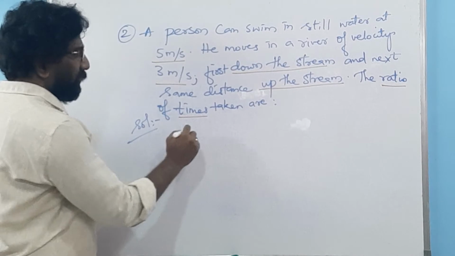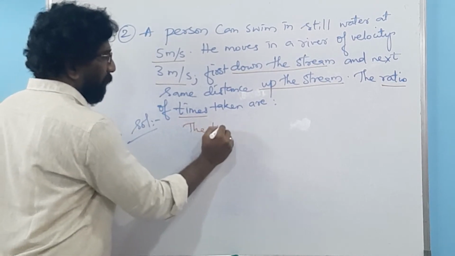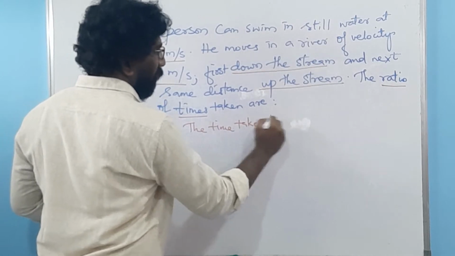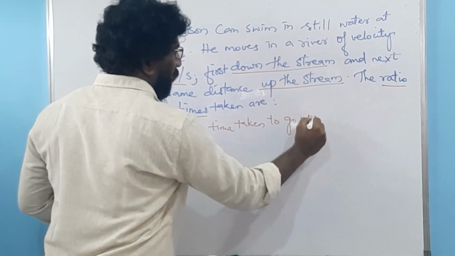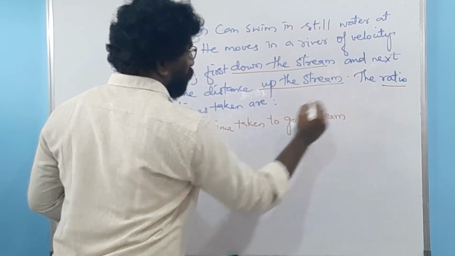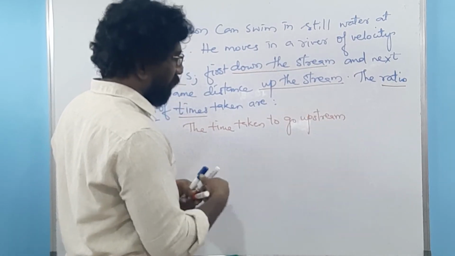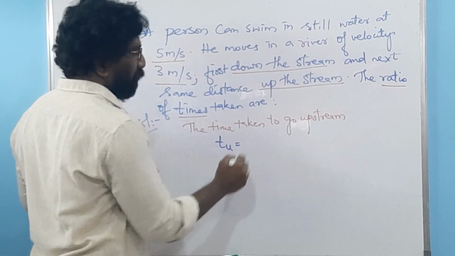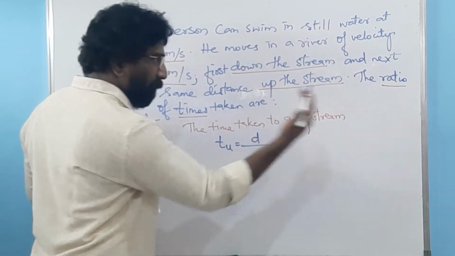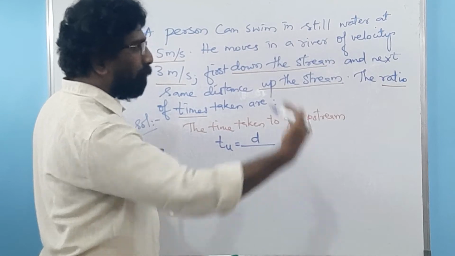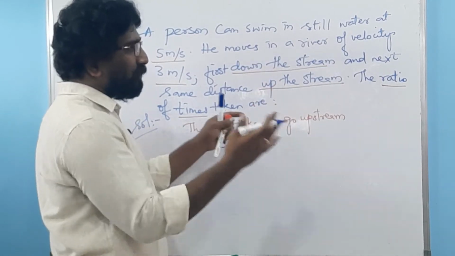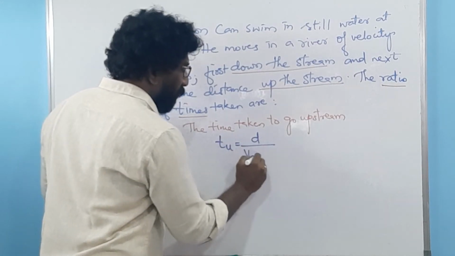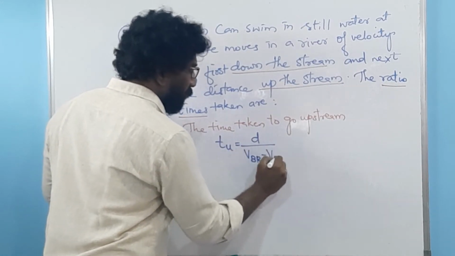So first let us write the time taken to go upstream. What is the time taken to go upstream? We know that it is TU. TU is equal to D over, the person has to swim up the stream, meaning he will be moving against the flow of water. So it is D over VBR minus VR.